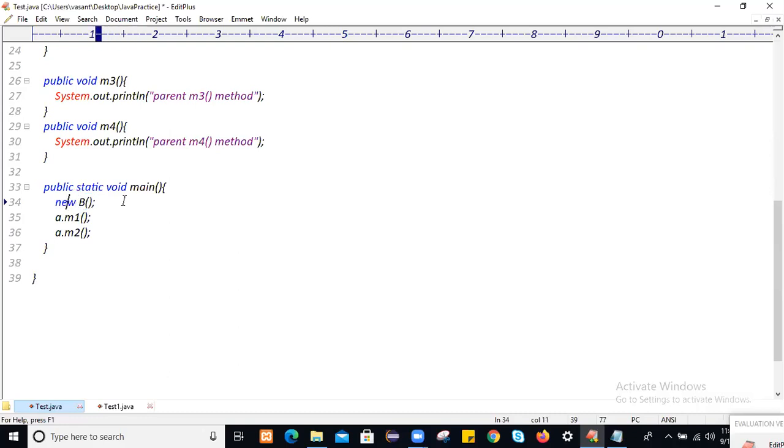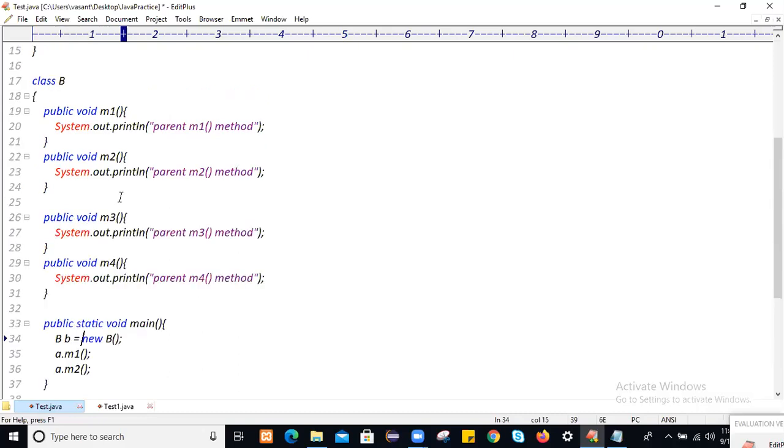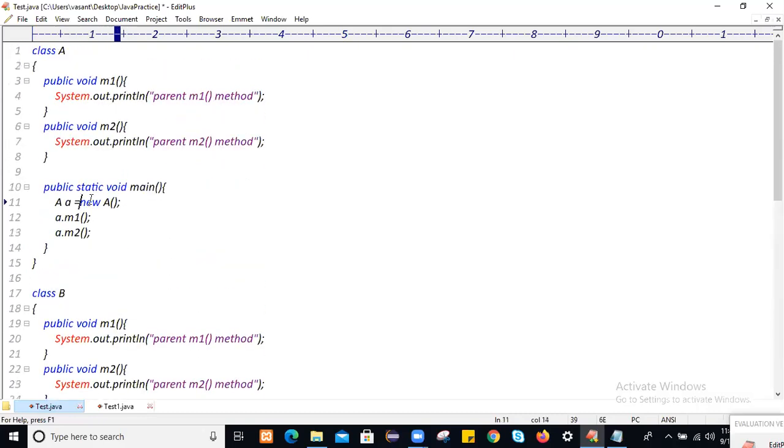The moment you create an object of class A, this is the object creation statement, all the non-static members of class A are loaded. The object will be created for class A, and a is pointing to this class A object, and all the non-static members of class A, like the m1 method and m2 method, will be loaded into this class A object. On that memory address, you can access class A properties like this.